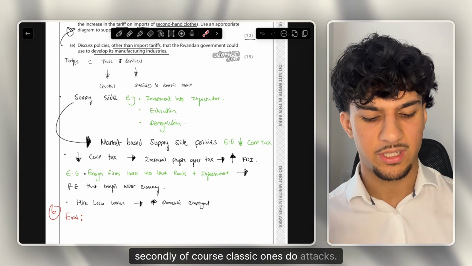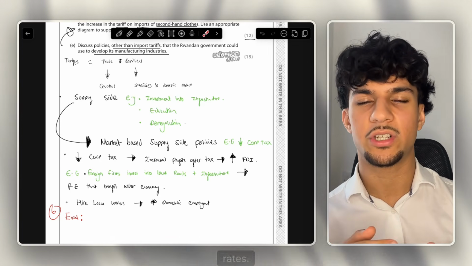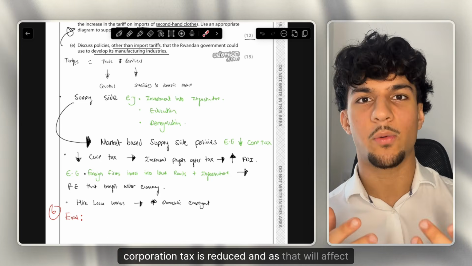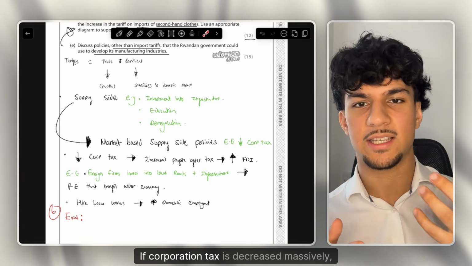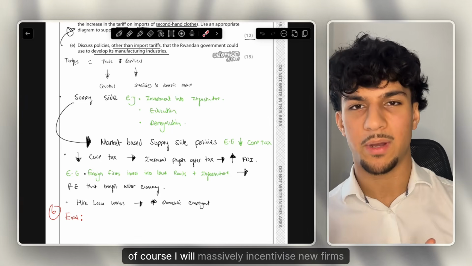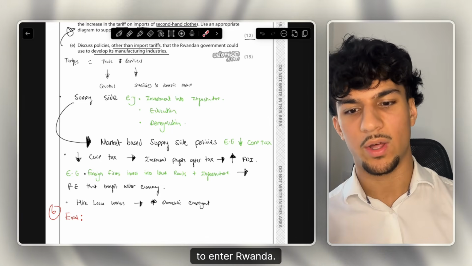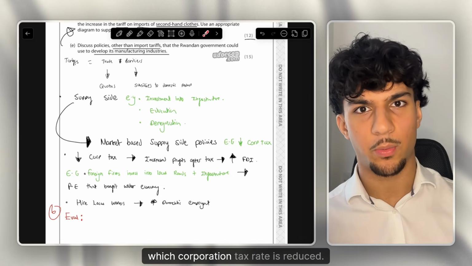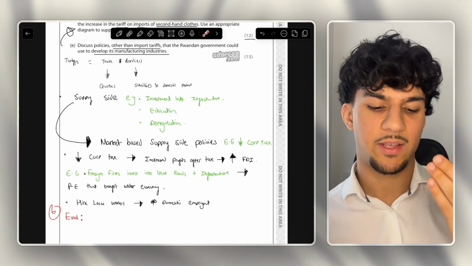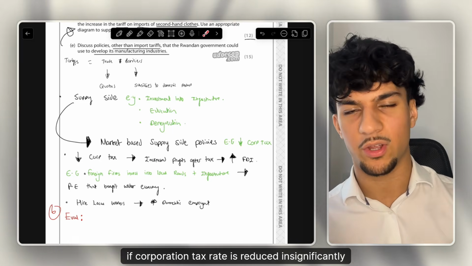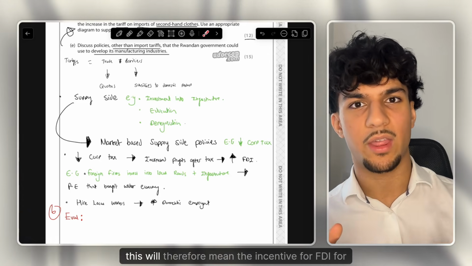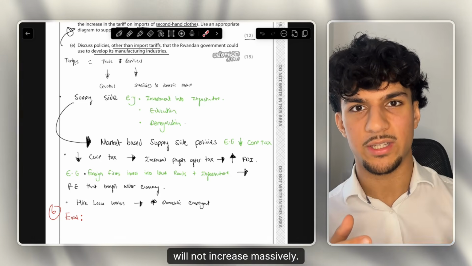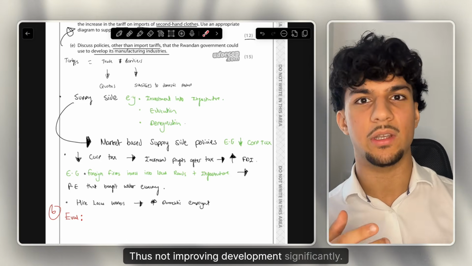Secondly, classic ones to do with tax. We're talking about decreasing corporation tax rates, but it depends on the degree to which corporation tax is reduced, as that will affect the incentives. If corporation tax is decreased massively, that will massively incentivize new firms to enter Rwanda. However, if the corporation tax rate is reduced insignificantly, only a small amount, this will mean the incentive for FDI, for new firms to enter Rwanda, will not increase massively, thus not improving development significantly.